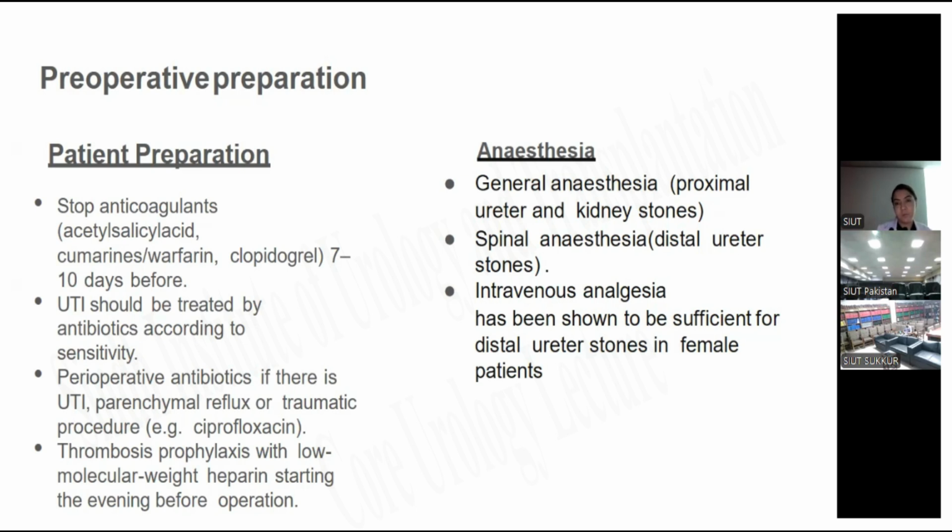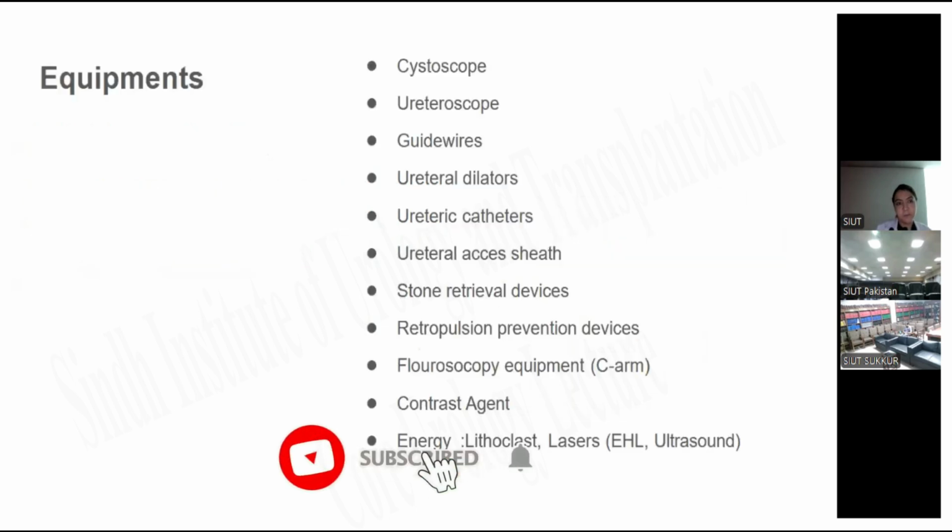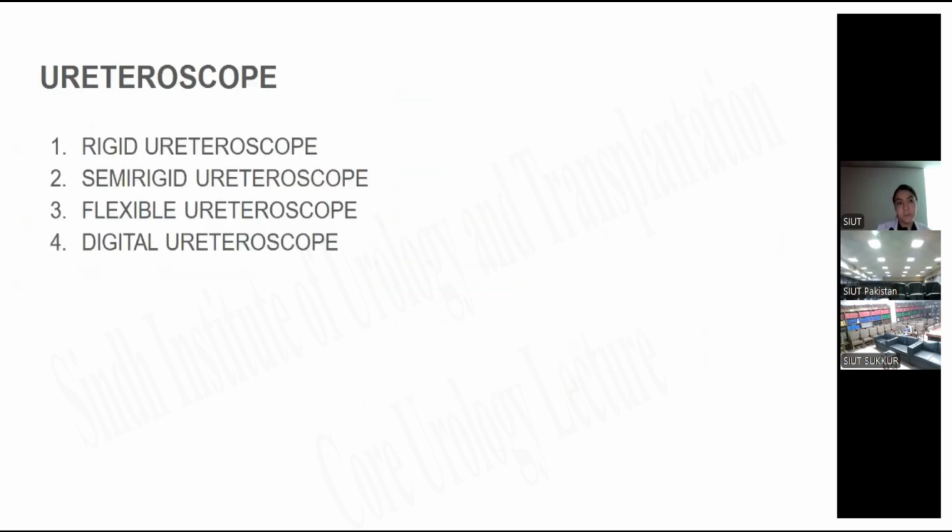Anesthesia: this procedure can be performed under general anesthesia or spinal anesthesia, and intravenous anesthesia has also been shown to be sufficient for distal ureteric stone in females. Patient positioning: the patient is placed in lithotomy position, and supine and lateral decubitus position can also be used for flexible URS. Equipment: cystoscope, ureteroscope, guide wires, ureteral dilator, ureteric catheter, ureteral access sheath, stone retrieval devices, stone retropulsion prevention devices, C-arm, contrast, and energy sources like lithoclast, laser, etc.